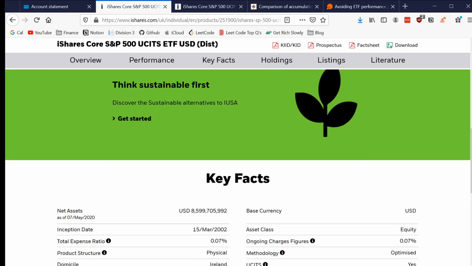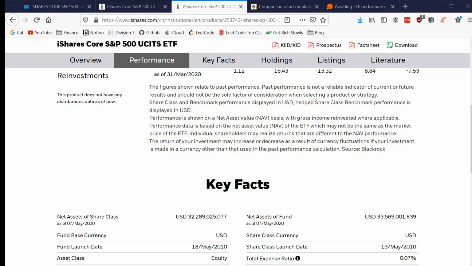Now, there's another type of ETF that I've actually switched to, and it's an accumulating ETF. It reinvests the income that would be paid out of an ETF back into the fund. So the investor automatically gets the benefits of compounding interest, and you don't have to worry about reinvesting that into the ETF later. All of the dividends that would come out are automatically reinvested back into the fund. So here's the main one that I invest in currently. I have switched away from the distributing ETFs for a few reasons. One, I want that accumulating. I don't want to think about it. It's kind of easy mode for ETFs. You can just go along and it will build up slowly.